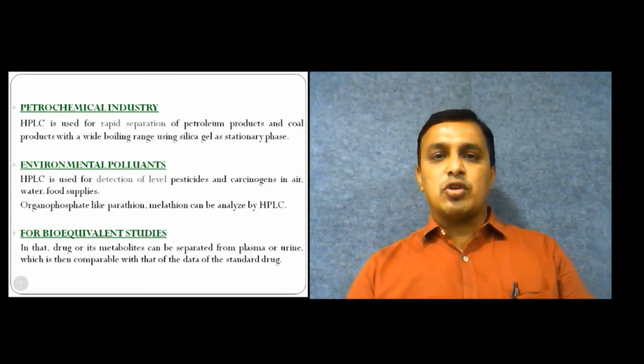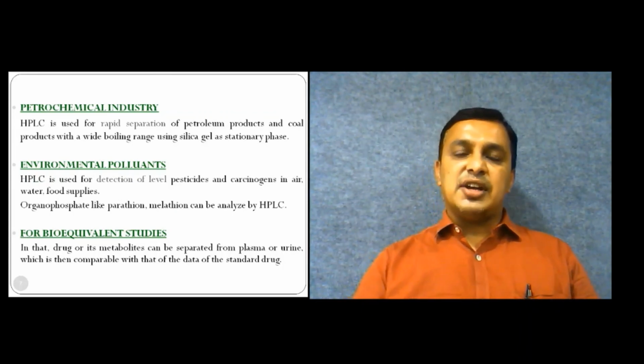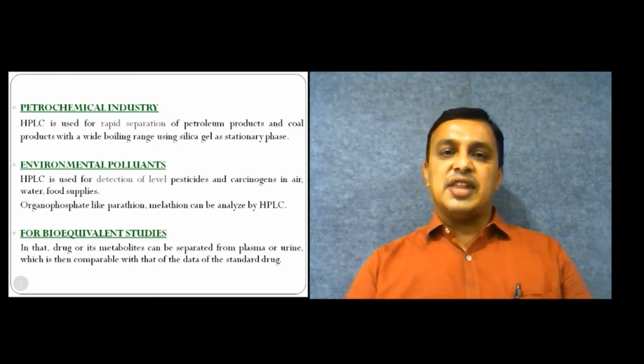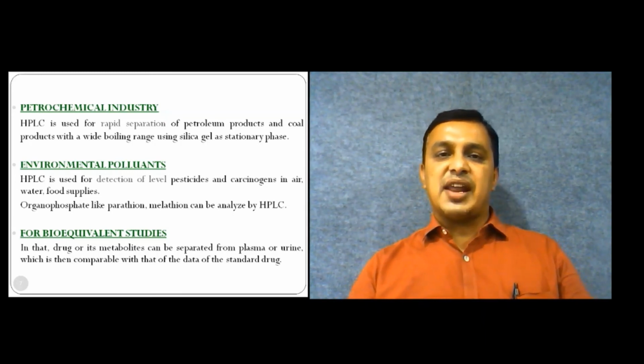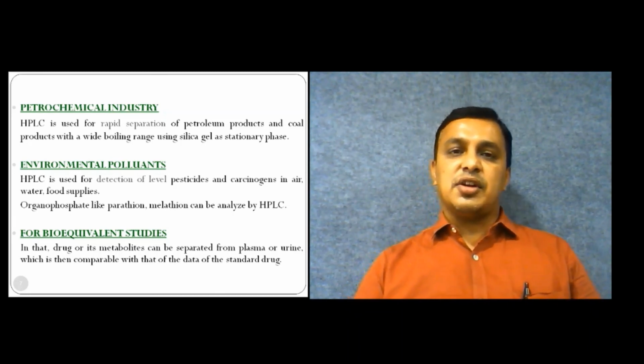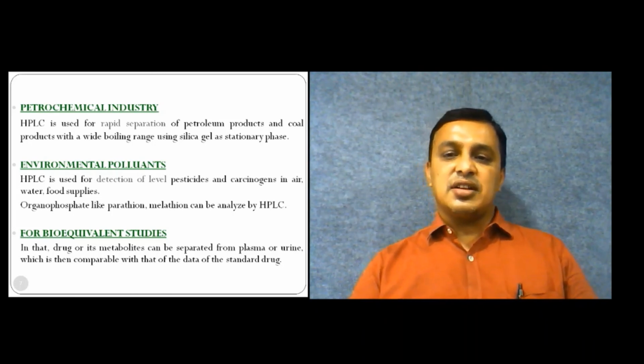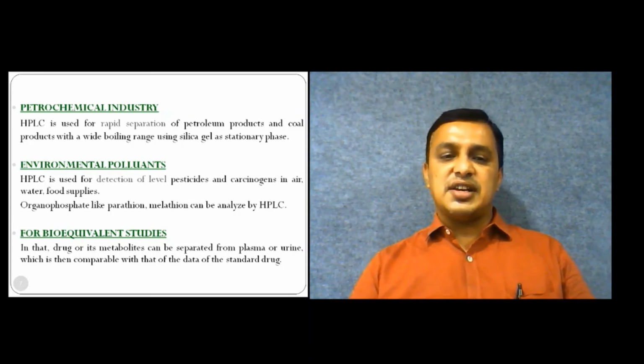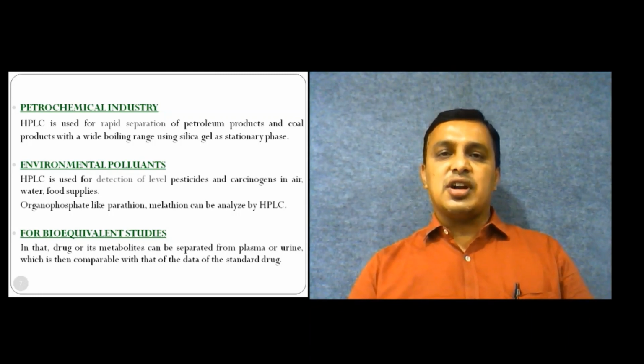HPLC also has a role in the petrochemical industry. Crude petroleum, which contains a number of substances, can be separated and analyzed by HPLC. Among environmental pollutants, different types of pollutants, pesticides, and carcinogens present in the air can also be analyzed with the help of HPLC. For bioequivalence studies, it is also used for metabolites, which can be separated from serum, urine, and plasma and then analyzed by HPLC.